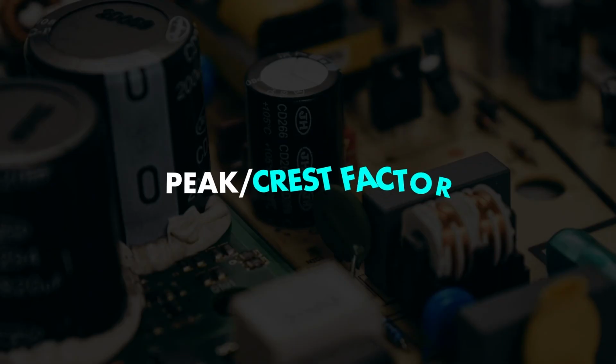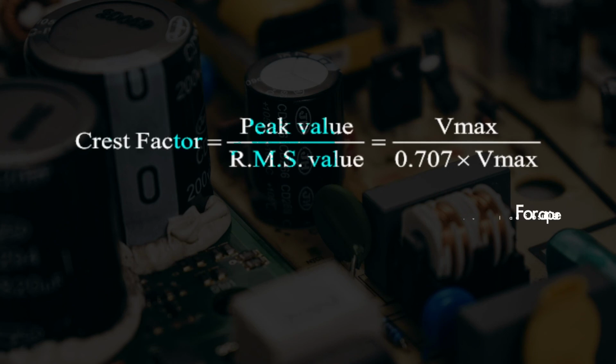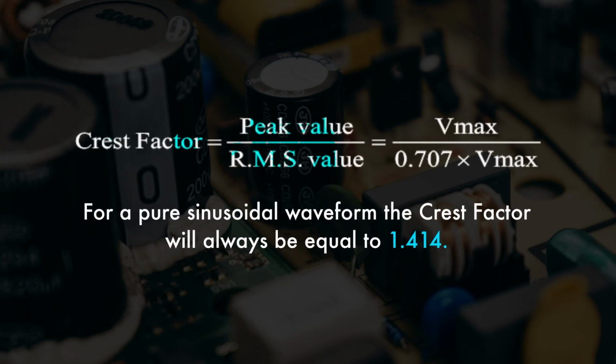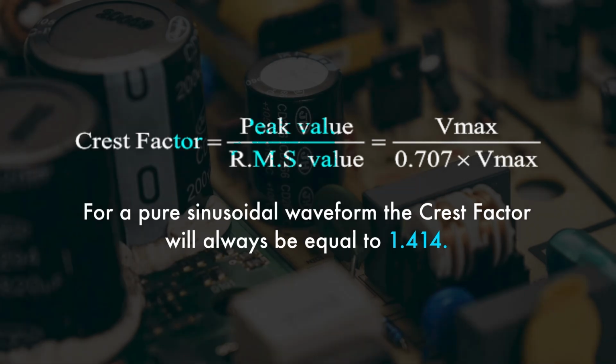Now we have to understand what is a peak, or you can say crest factor. The ratio of maximum value to RMS value of an alternating quantity is called peak factor. So this peak factor or crest factor can be written as ratio of peak value to the RMS value. And what is a peak value?